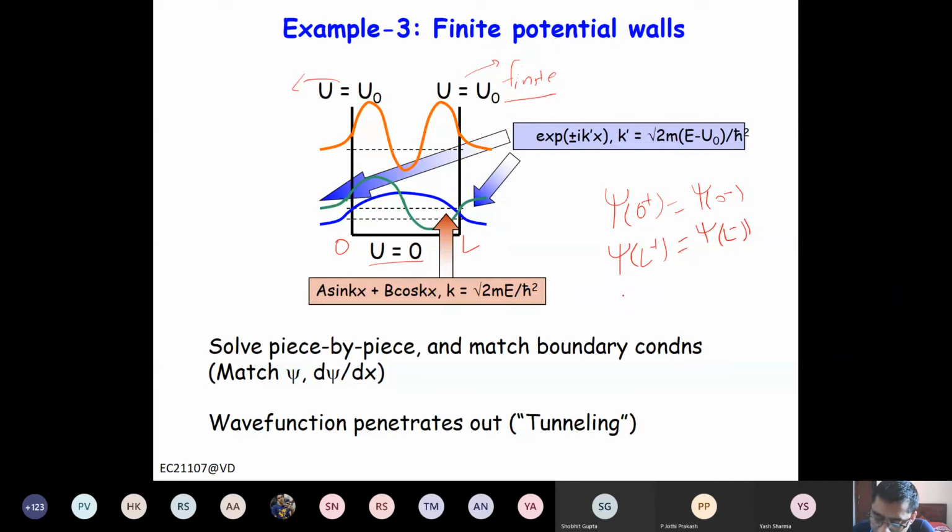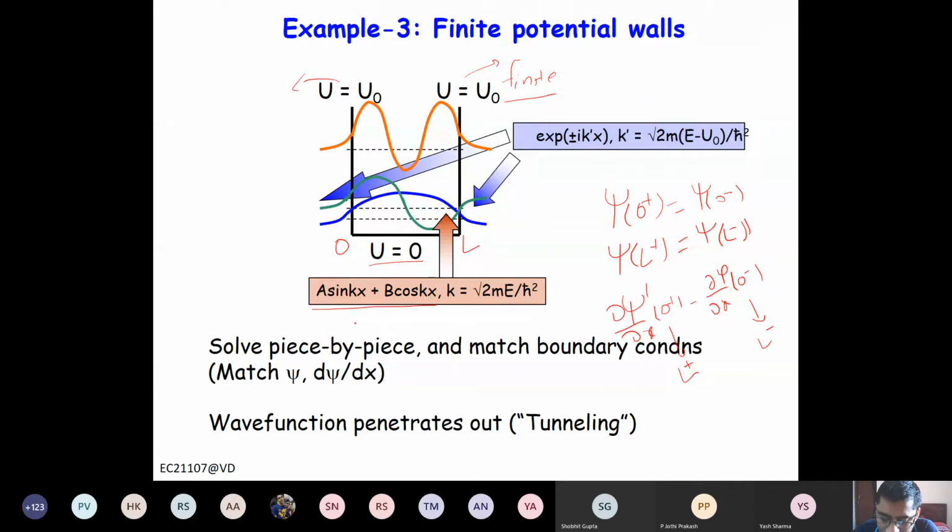So you can also write psi prime or d psi by dx at 0 plus is equal to d psi by dx at 0 minus, and the same thing is true at L plus and L minus. So now you have 4 equations. Inside the well, you can write a sin kx plus b cos kx.